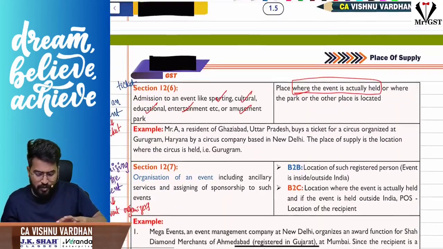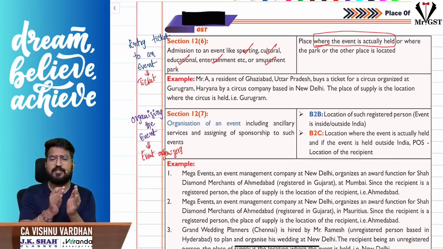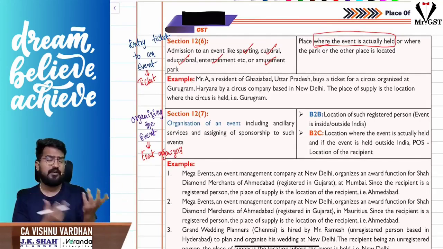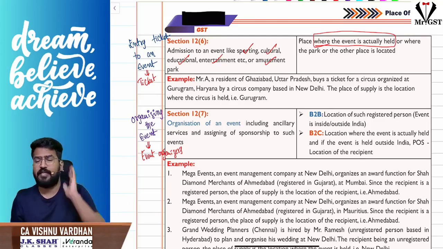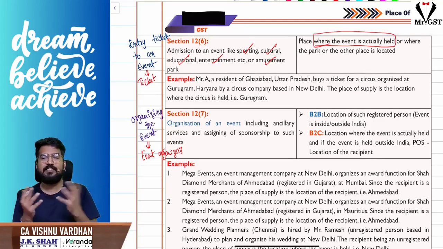Next, 12 subsection 6 and 7. If you see the difference, 12 subsection 6 is entry to an event. That means the ticket, whatever you buy for any event, it can be a sporting event, musical event, or any drama, etc. The ticket, whatever you purchase. So admission to an event: sir, what is the place of supply? Where the event is actually held. But subsection 7 is all about organizing such an event. For organizing the event, I am taking consideration.